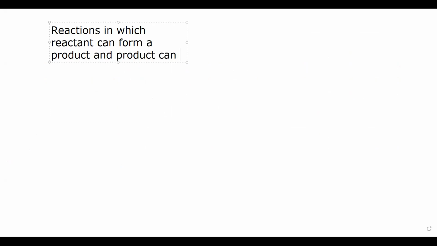There are some reactions, not all of the reactions, there are few reactions, in which reactants can form a product and the product can decompose to form back the reactant, and we call them reversible reactions.